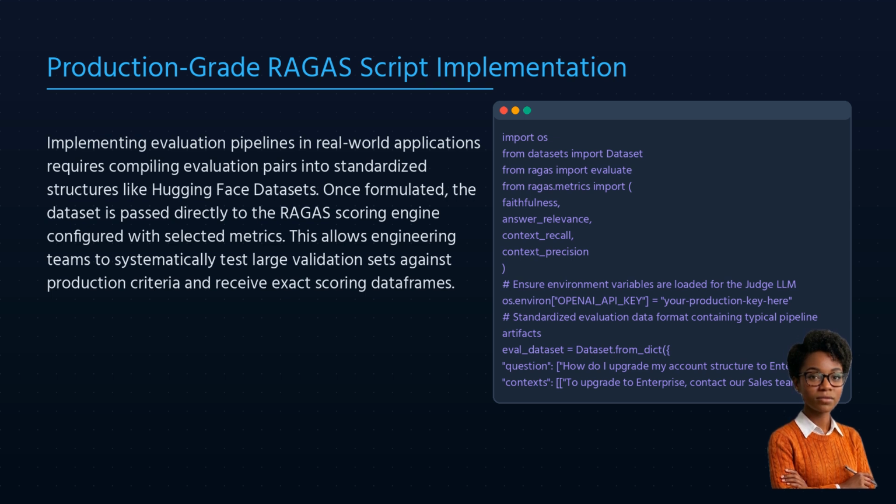Using an LLM configuration, typically backed by a robust model like GPT-4o, we trigger the evaluate function. This computes precise scores for each of the specified metrics and formats them into a clean pandas data frame.